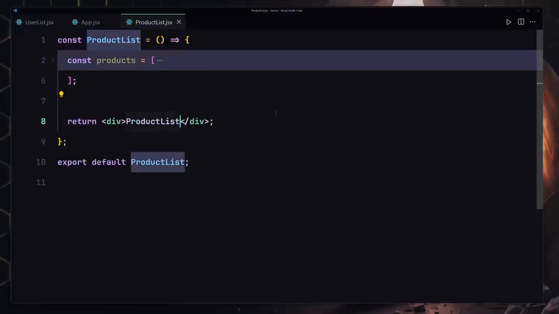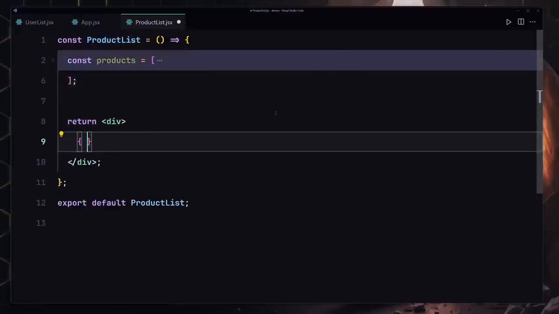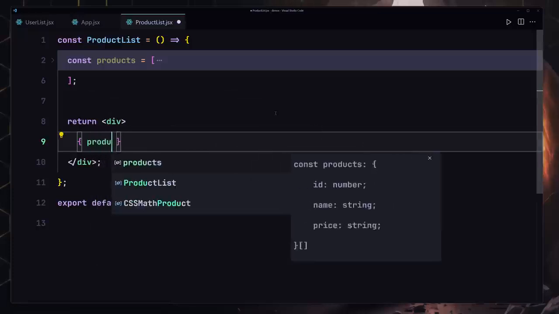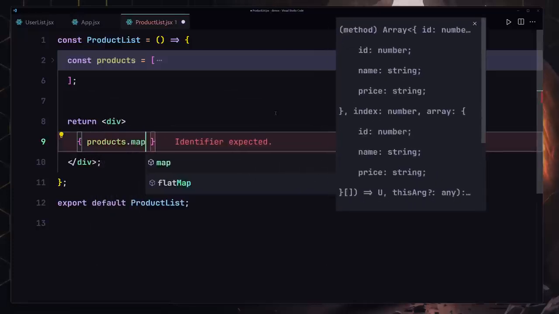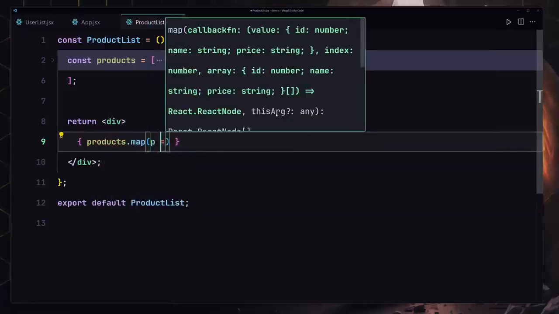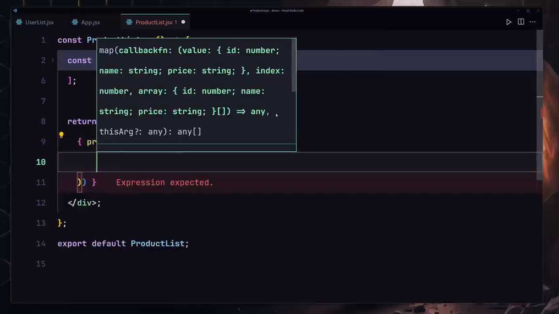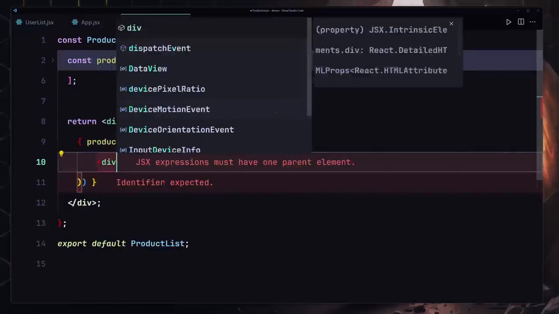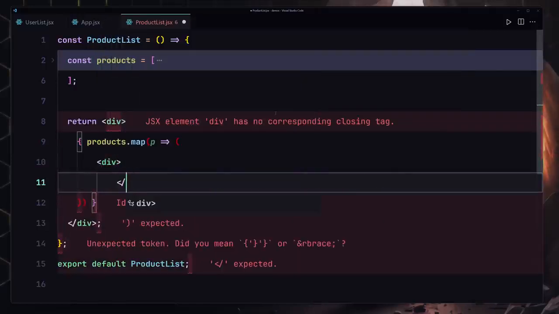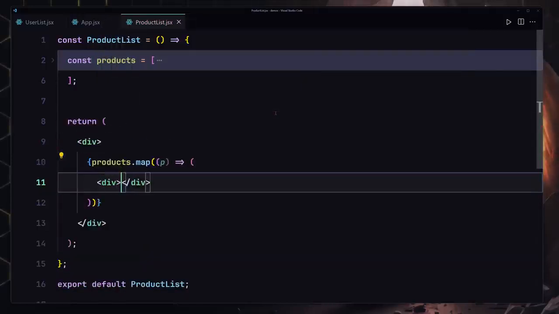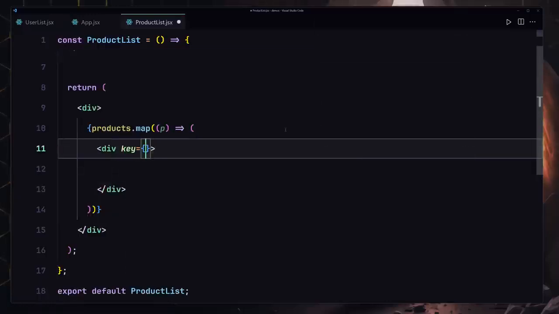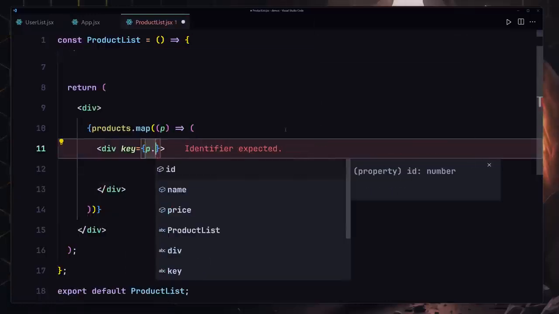Okay, so now we have to iterate over them. If you want to iterate over them, we're going to be using the products.map method, and it's going to allow us to iterate over each element. Now inside there we're going to be using our div. Let's just close it like so. Save my file. We are going to be also passing our key there, and the key will be coming from each of the products.